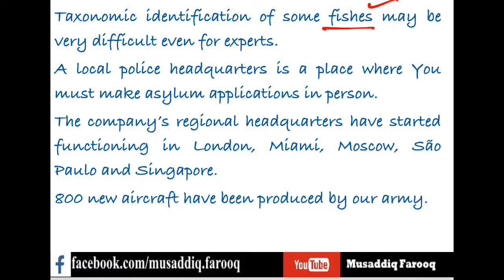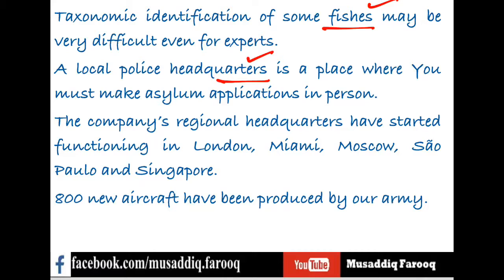Headquarters, in spite of taking S, can be either singular or plural. It is the context which will suggest whether the word itself is singular or plural. So here it is singular. Why? Because of "a local". A is an indefinite article that is used with singular countable nouns. Is a place where you must make asylum applications in person. So headquarters is correct. There is no problem in this sentence.